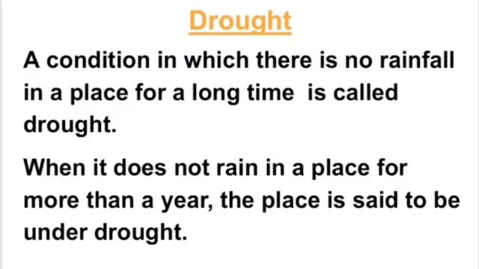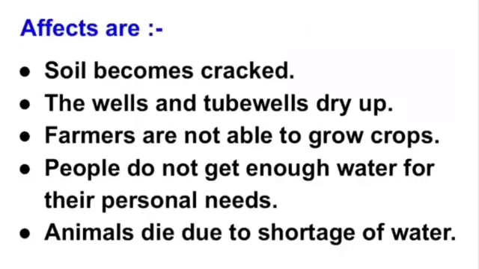This condition affects us in various ways. So the effects are: the first effect is the soil becomes cracked due to the little rainfall. The wells and tube wells dry up, and farmers are not able to grow crops because farmers depend on the rain to grow their crops.